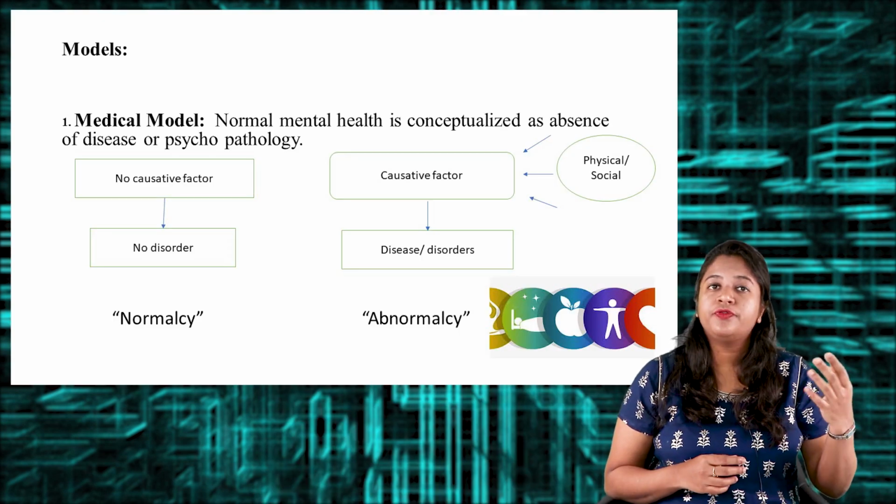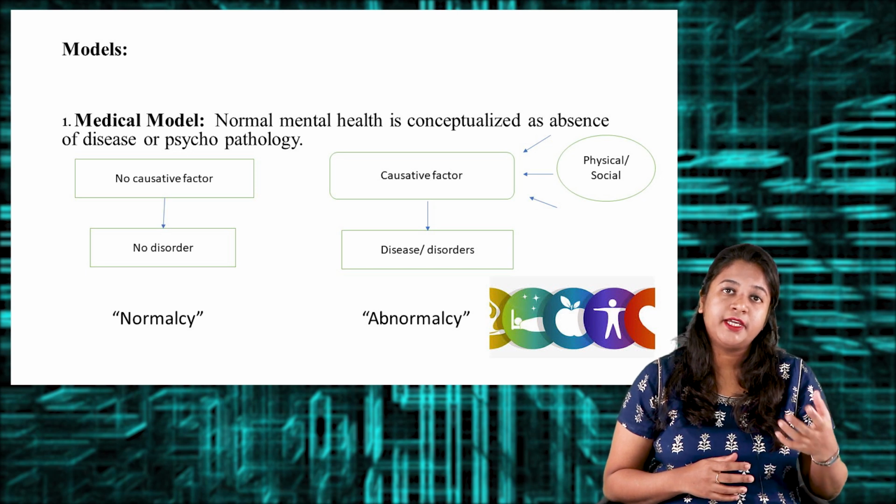We have various concepts which explain normal and abnormal behavior. We have concepts like the medical model, statistical model, utopian model, the individual model, the process model, and the continuum model. Like that, we have various models which explain normal and abnormal behavior. The first one I'll be talking about is the medical model.